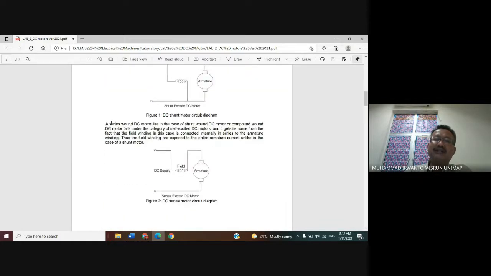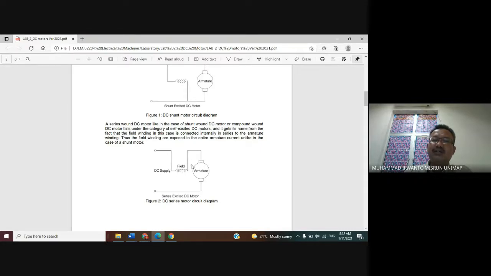And then series. A series wound DC motor, like in the case of the shunt wound DC motor or compound wound DC motor, falls under the category of self-excited DC motor. It gets its name from the fact that the field winding in this case is connected internally in series to the armature winding.